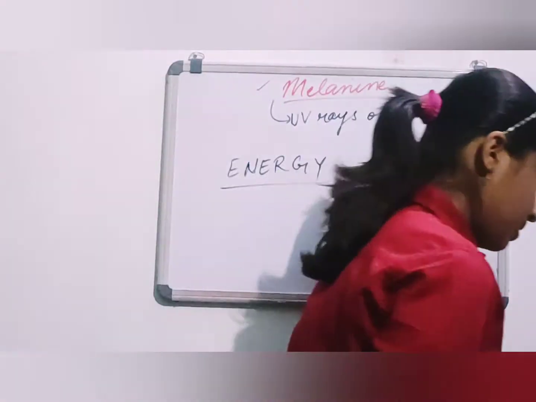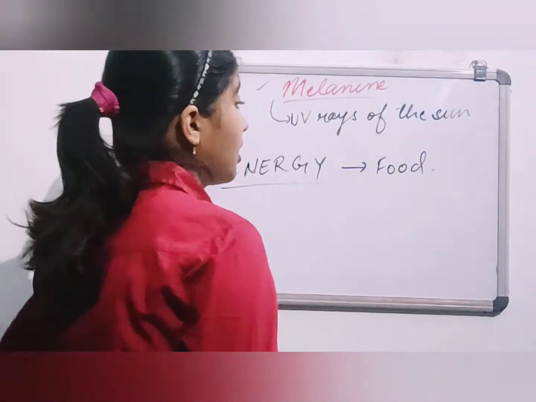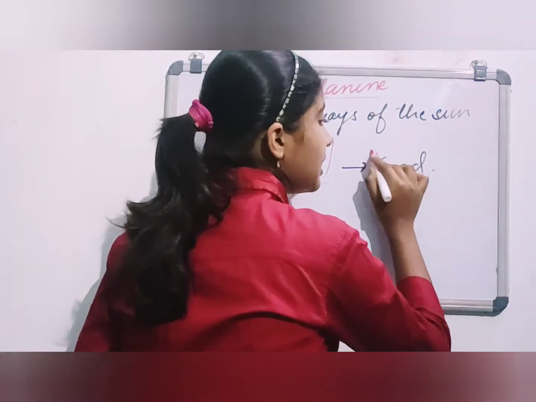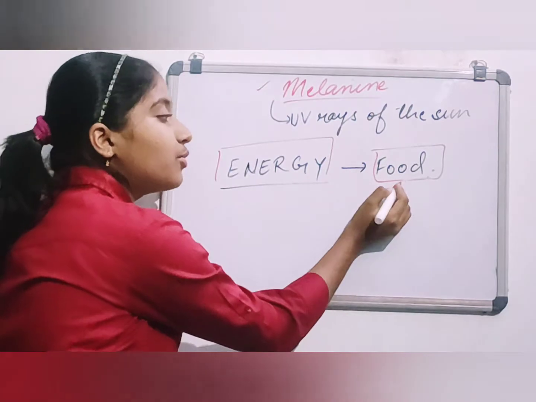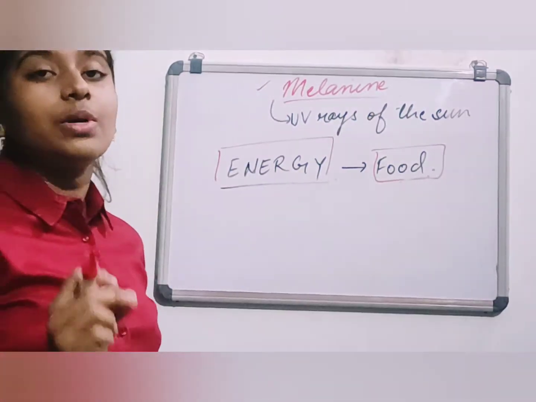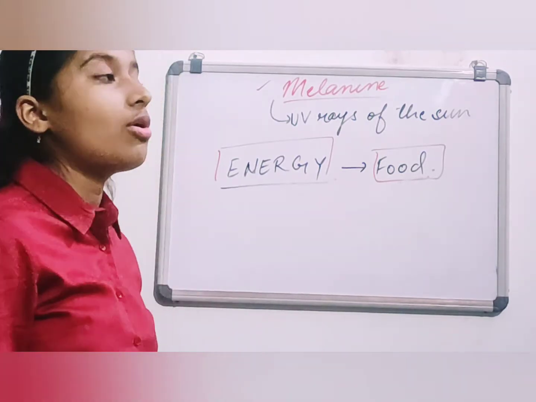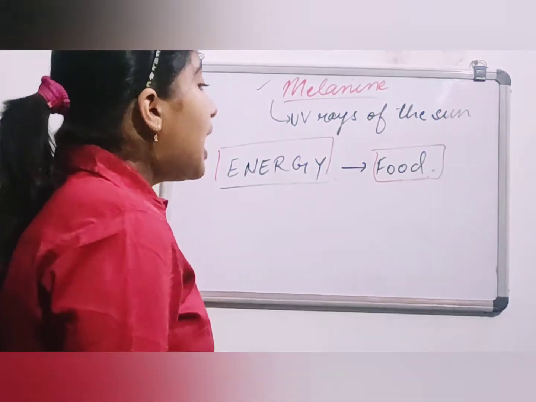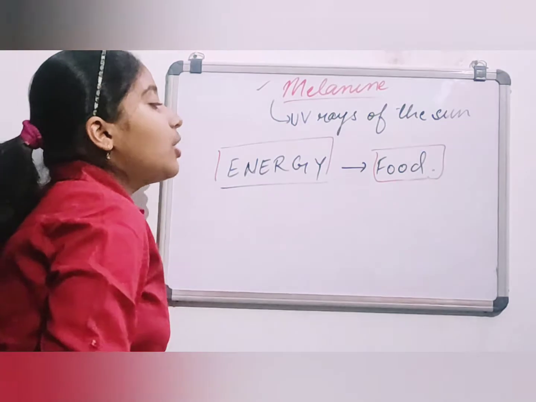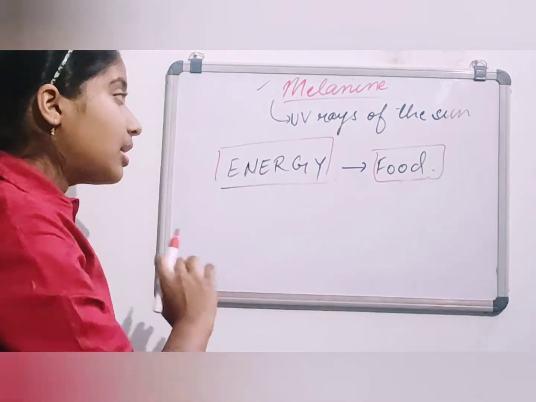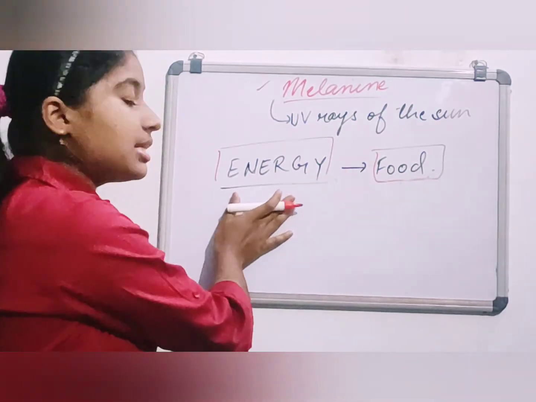Okay. So energy comes from the food which we take in, and this food goes to our cells to provide us energy to do all kinds of things, okay. And next, the cells do the process of converting the food into energy.